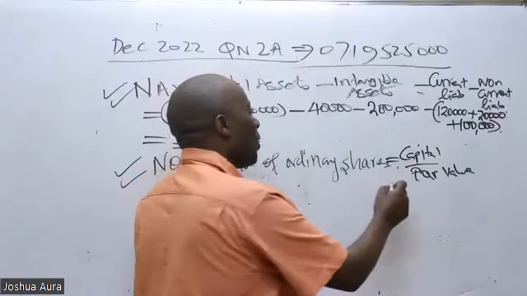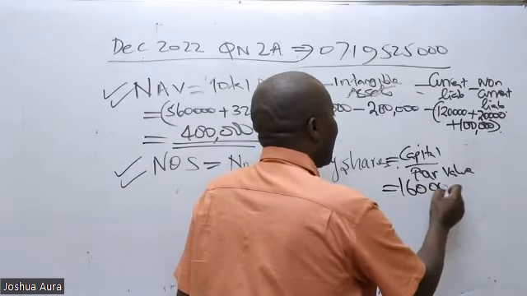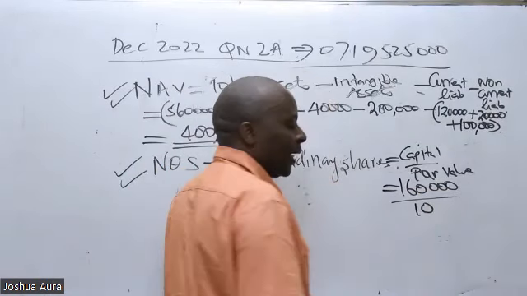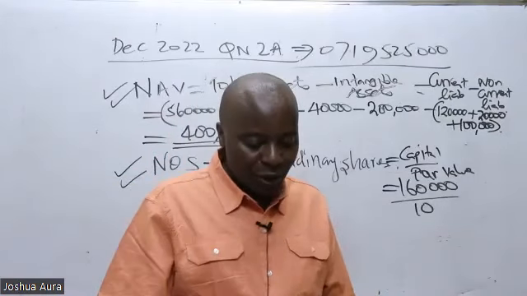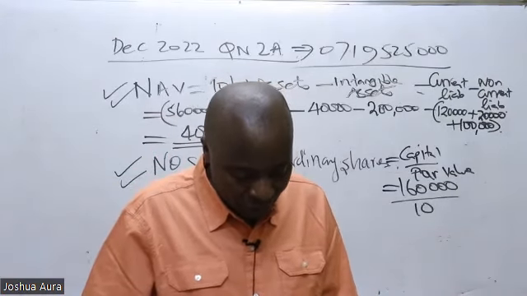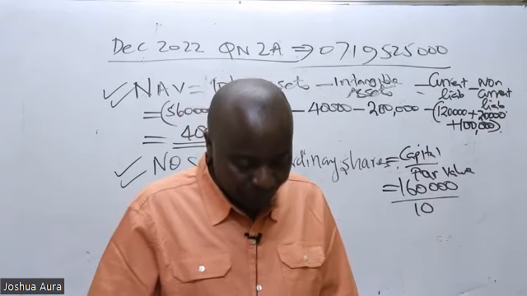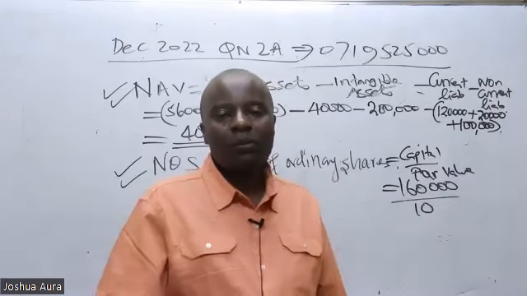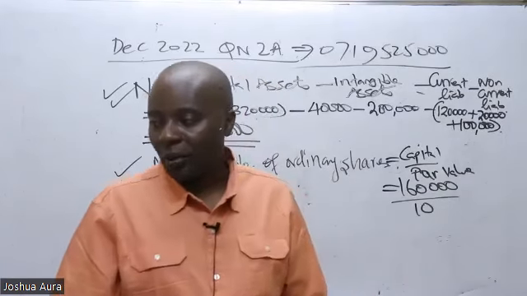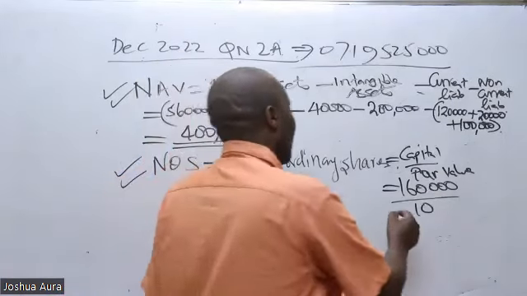So it is 160,000 divided by 10. 10 is the par value, the one that is given there, ordinary shares of shillings 10. All right, so they're giving me a figure of 16,000.